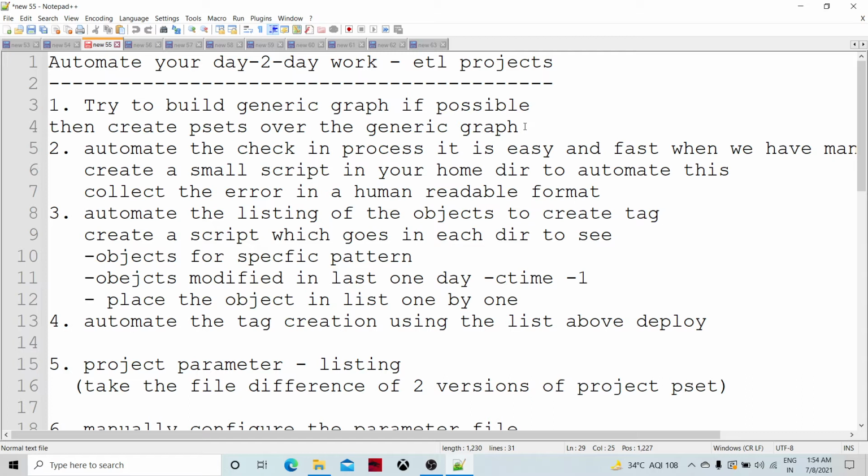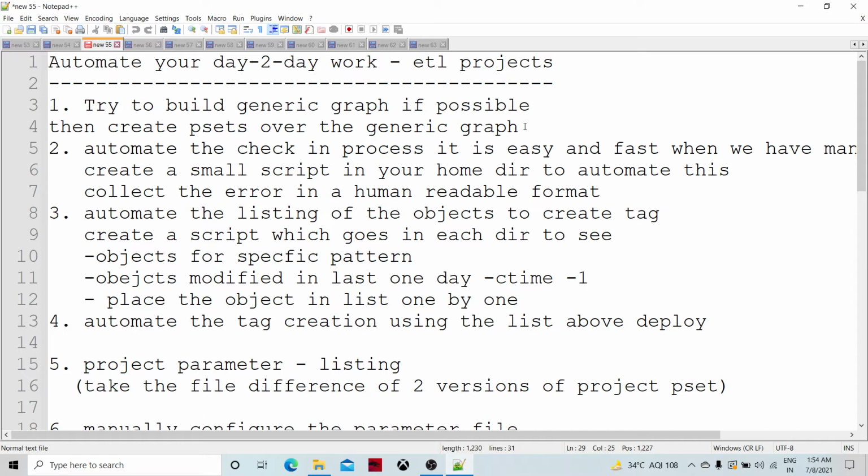Then, automate the check-in process. If you are modifying similar objects many times a day or many times a week, you can create a small script at the project level, industry level, organization level or department level, so that you can share it.